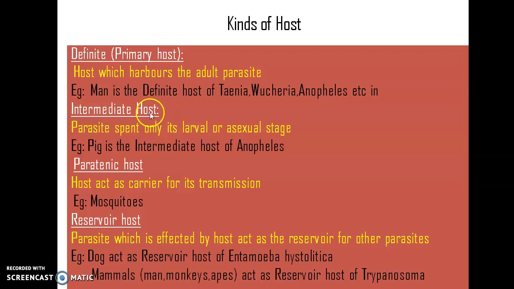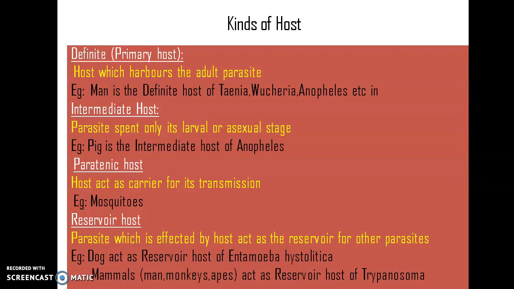In the case of the intermediate host, the parasite spends only its larval stage or asexual stage. The later stage will be in the other animal. That is called the intermediate host. For example, in the case of the Anopheles mosquito, its intermediate host is pig. Then comes the paratenic host. Here, the host will act as a carrier for the transmission of these parasites. That is called a paratenic host. For example, mosquito. We know that mosquitoes are carriers of many disease-causing organisms. So this is called a paratenic host.